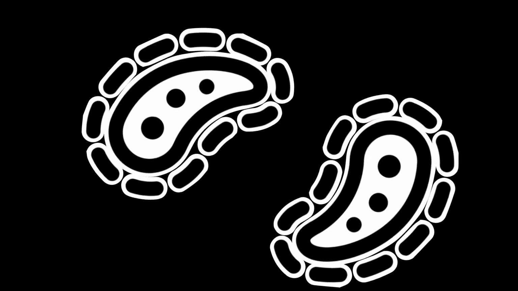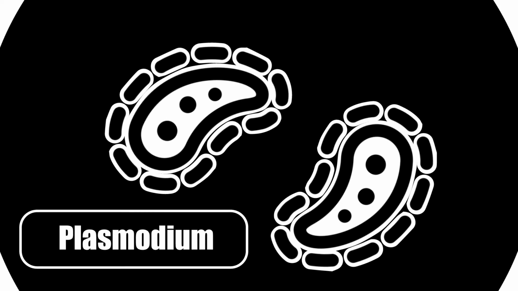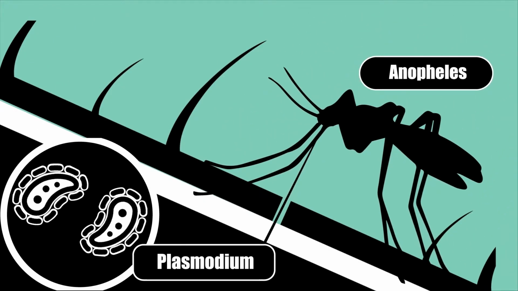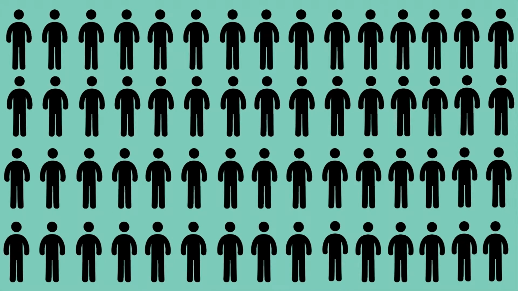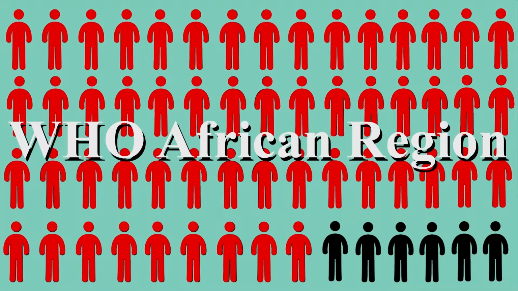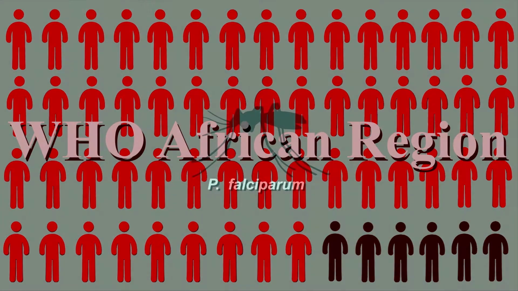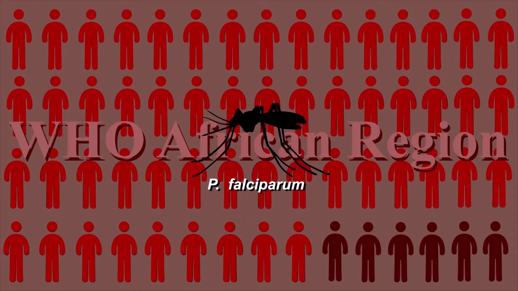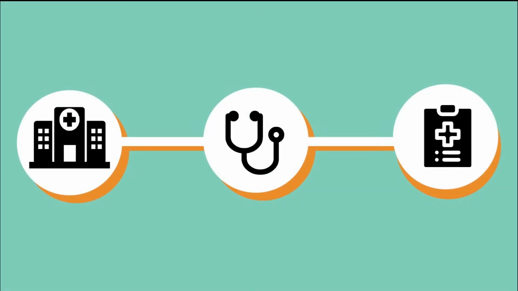So, what is malaria? And why is it so lethal? Malaria is a life-threatening disease caused by Plasmodium parasites that are transmitted to people through the bites of infected female Anopheles mosquitoes. The alarming statistic is that more than 90% of the total malaria deaths are disproportionately contributed by the WHO African region. And almost 100% of these death cases in Africa are caused by this specific Plasmodium species called P. falciparum. You see, malaria is a completely curable disease, even though there is no effective vaccine against it yet.